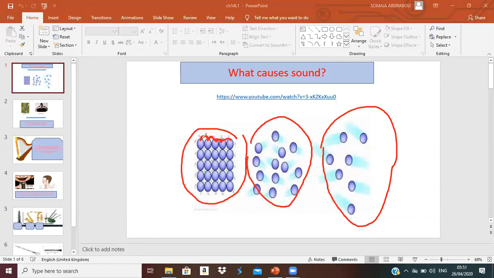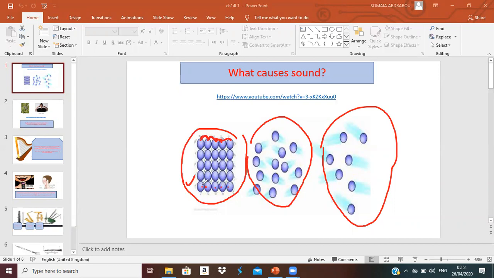Okay, through which matter will sound travel fastest? Solid. This one. Why? Because the particles are beside each other tightly.